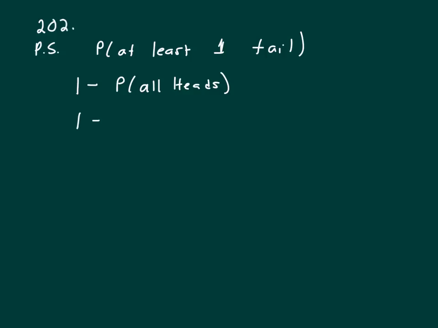So we're going to use the multiplication rule here, because if we want the probability of all heads, that means you toss the coin and you get a head, and the next time you get a head, and the third time you get a head. Well, what's the probability that you get a head? It's 1/2. And you get a head the next time, 1/2. We're multiplying, and then the last time is 1/2. So that's 1 minus 1/8, which would be 7/8. And that answer is D.